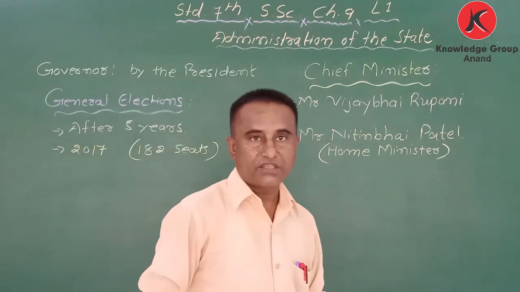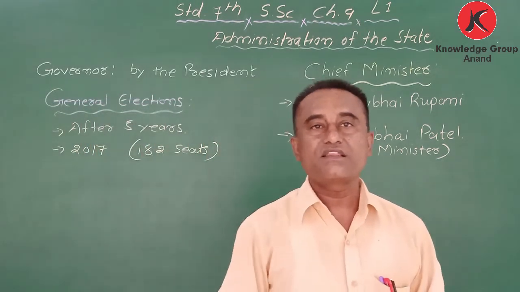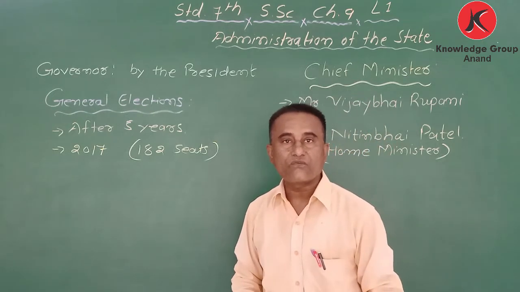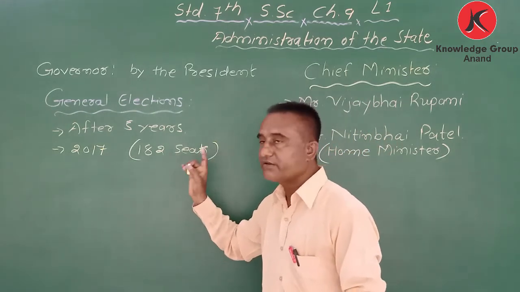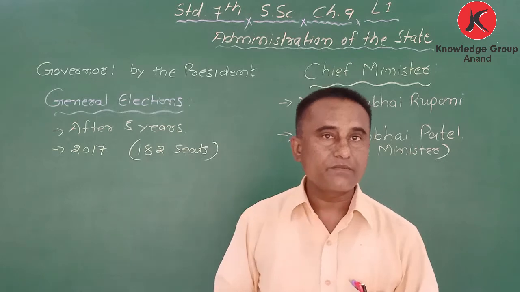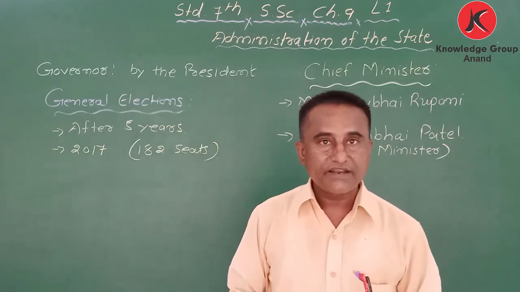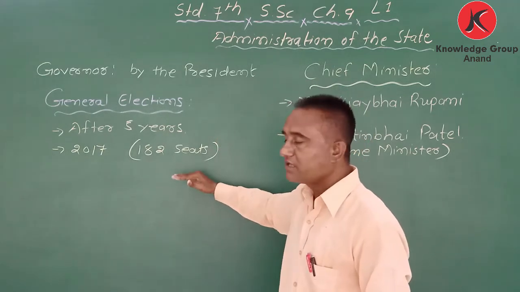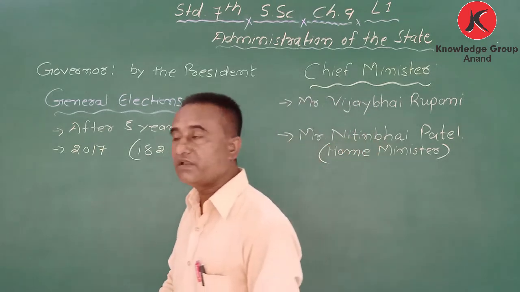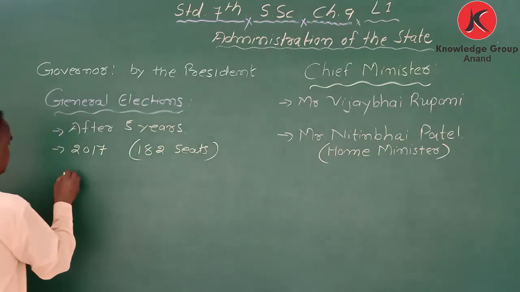How many members are there in the legislative assembly of Gujarat? 182 members are there.